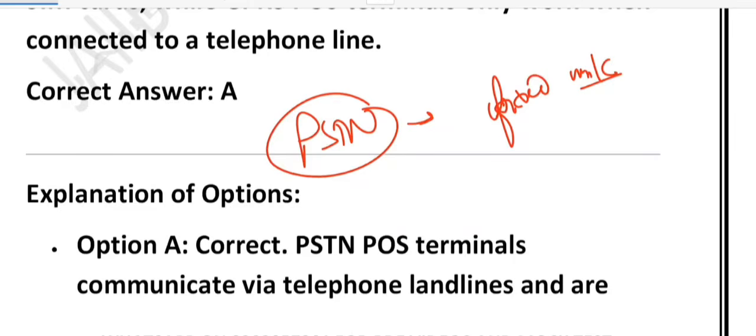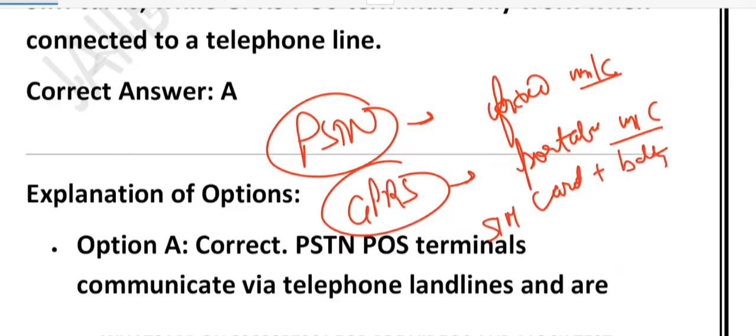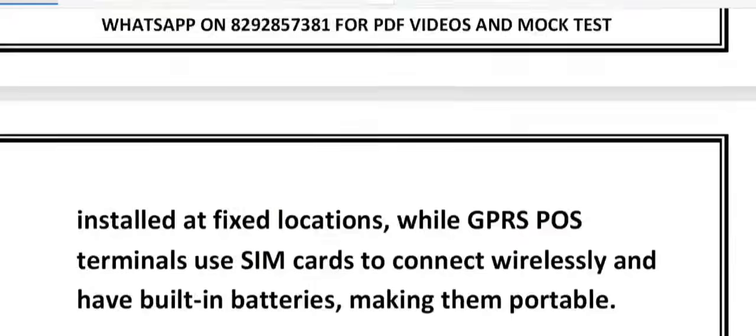So please remember it. PSTN is a fixed machine using landline connection. And if we talk about the GPRS POS, they are portable machines. They use SIM card and they also use a battery. So PSTN is like a desktop computer while GPRS is like a smartphone. This way you can remember it.